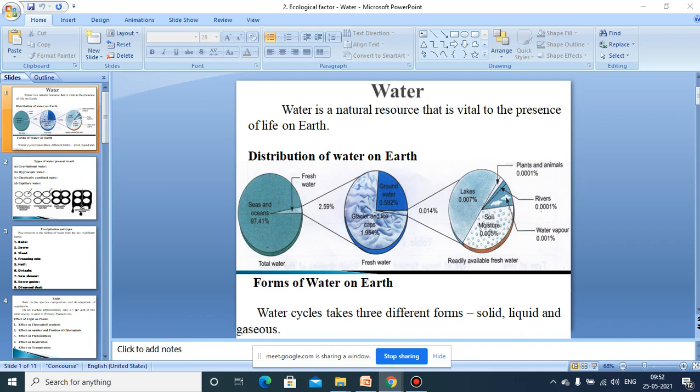Okay, so now you can see the PowerPoint of another topic on water. So water is also another ecological factor